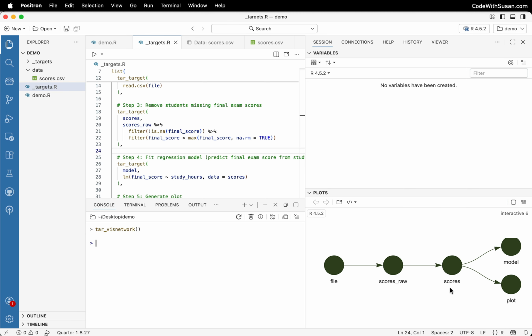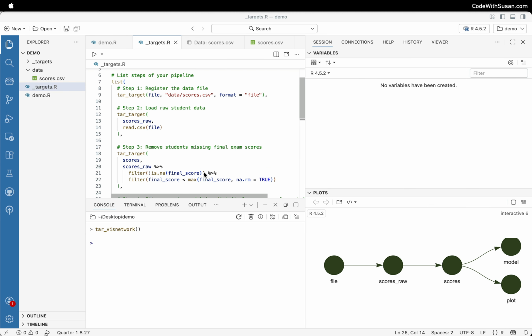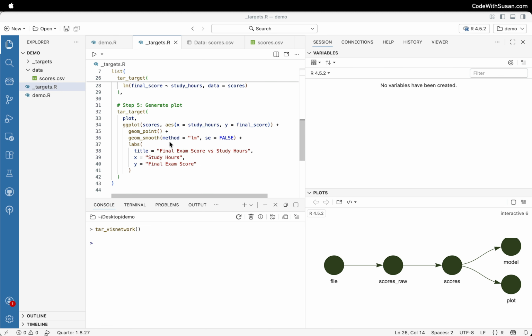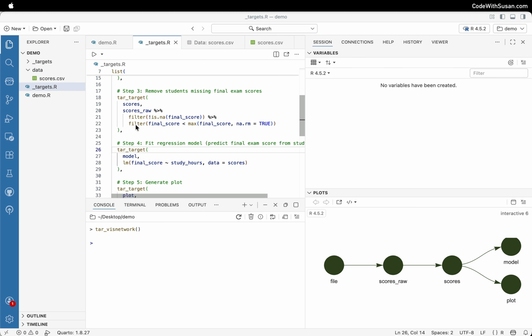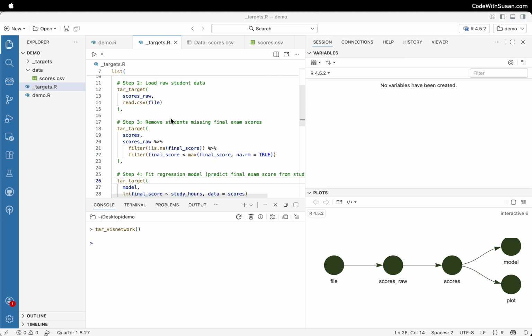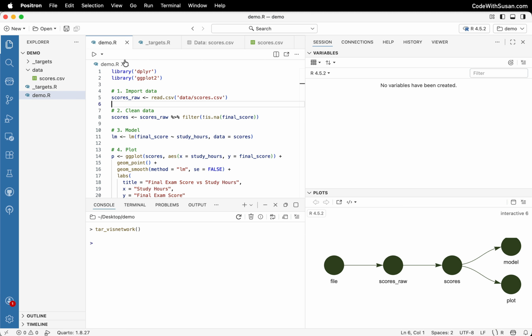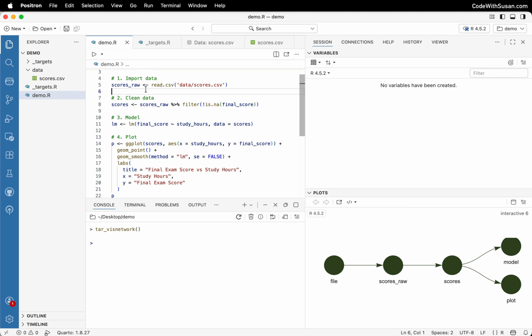So now that we've wrapped our heads around this idea of a target pipeline, let's talk about where are the results of our code, right? Where is our plot? Where is our linear model? Where is our data set that we're loading into these objects? None of it is just appearing in our session variables or in the plots pane in the same way that it did when we ran our traditional R script.